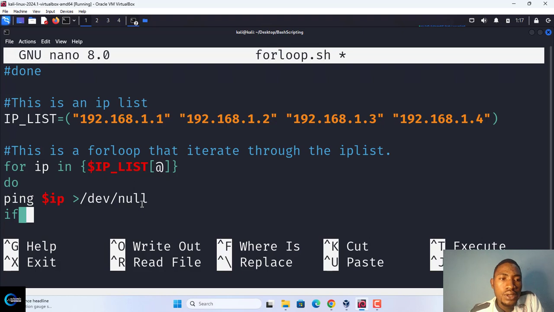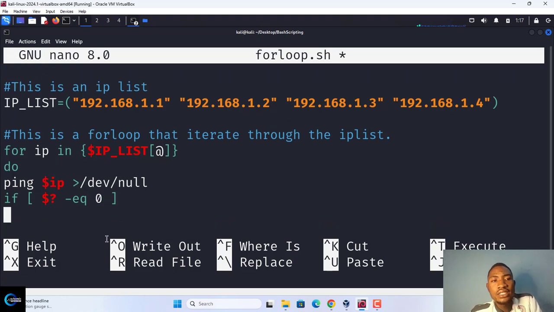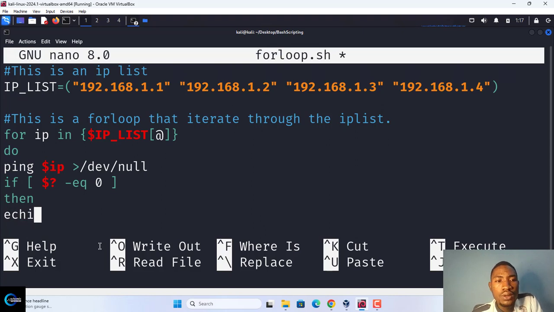If $? is equal to 0, remember from our previous if conditions, then echo $IP is reachable and active.